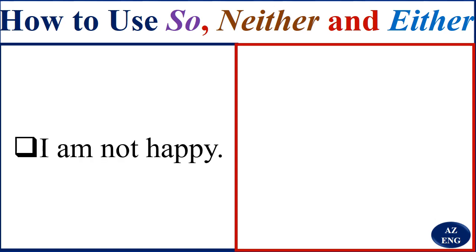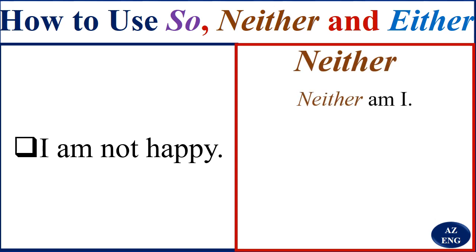Now we are using I am not happy. So you want to say you are not happy too, or you are also not happy. I use neither and say neither am I. It means I am not happy too.